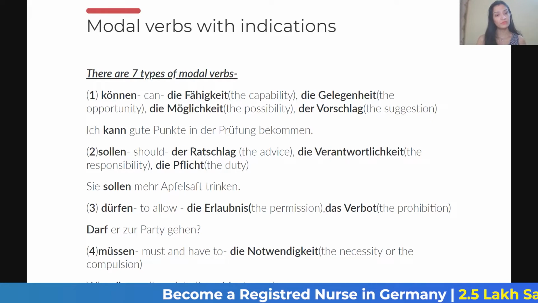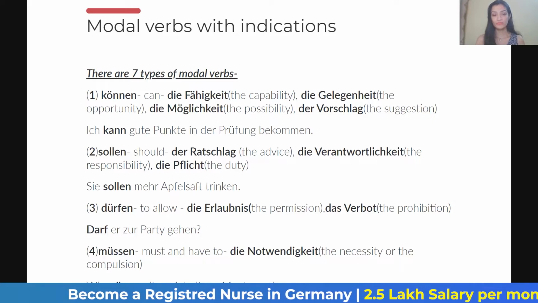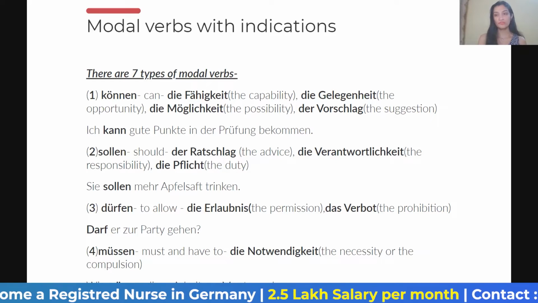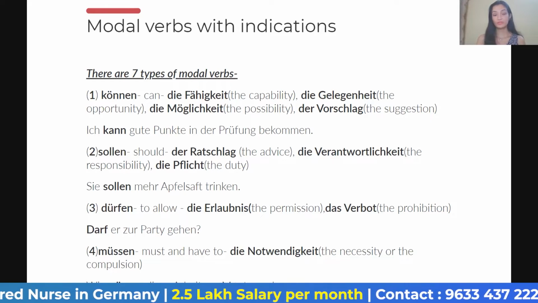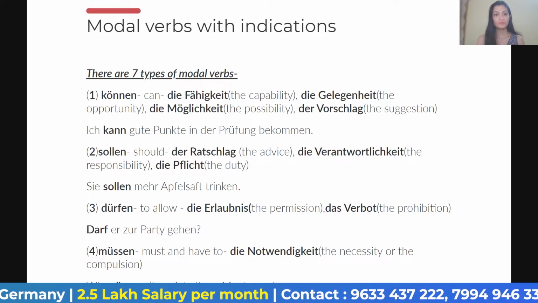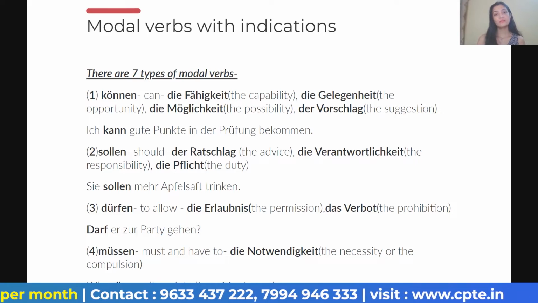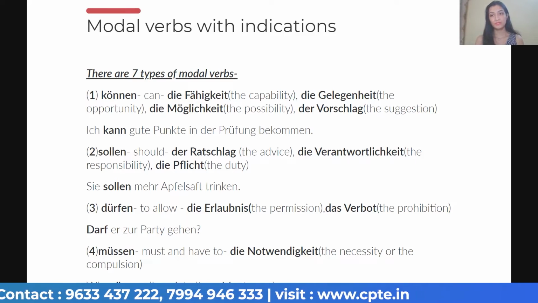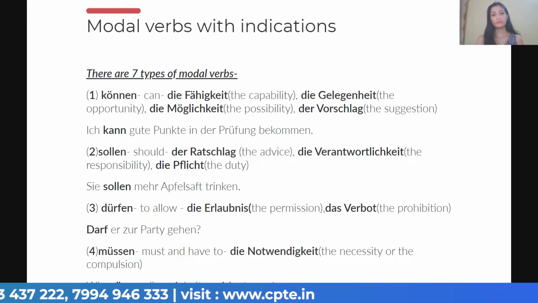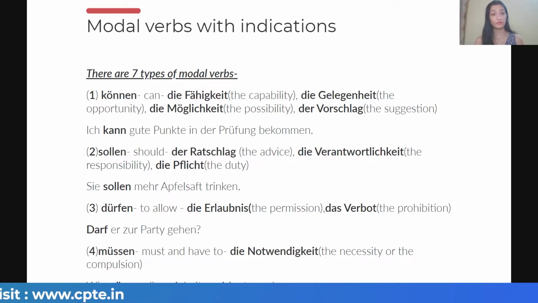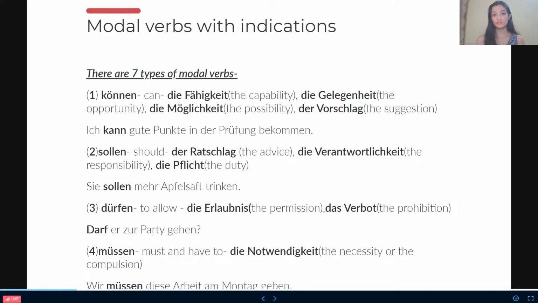So coming to the second point, second is sollen. So people, sollen is should, and should shows us the advice, which is der Ratschlag, the responsibility, which is die Verantwortlichkeit, and the duty, which is die Pflicht. Here the P is silent, okay? So if I say that you should eat fish, fruits and vegetables, or you should take a good rest because you are sick, it's the advice, a genuine concern towards a person.